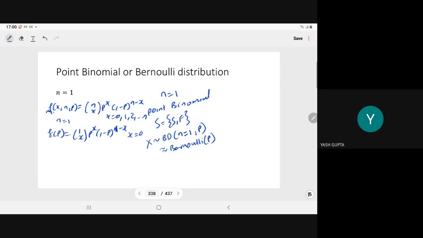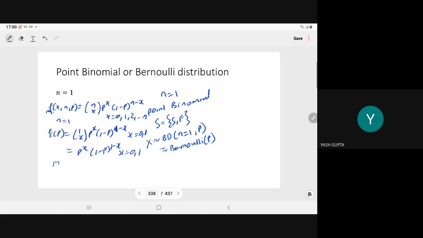X can take the value either 0 or 1. So 1C0 and 1C1 both are equal to 1 only, so it will become p to power x (1 minus p) to power 1 minus x, and x is equal to 0, 1. So that is the PMF for the Bernoulli distribution.